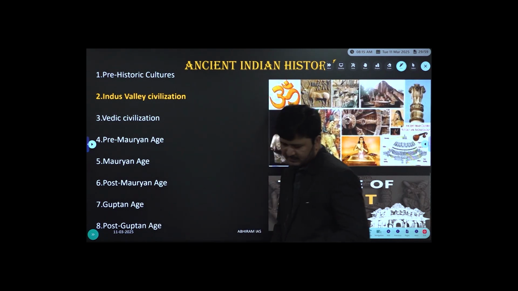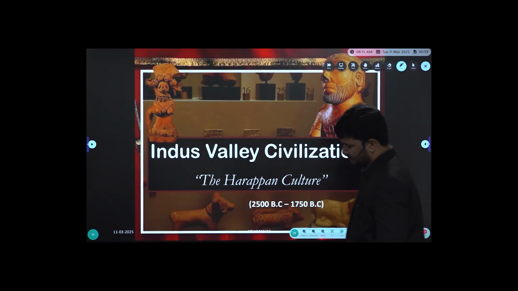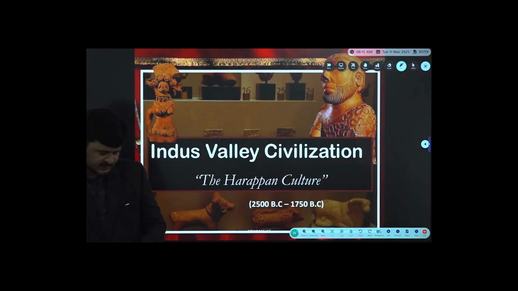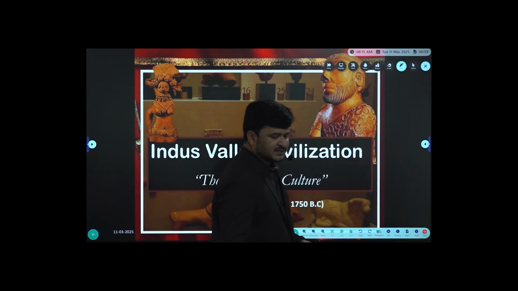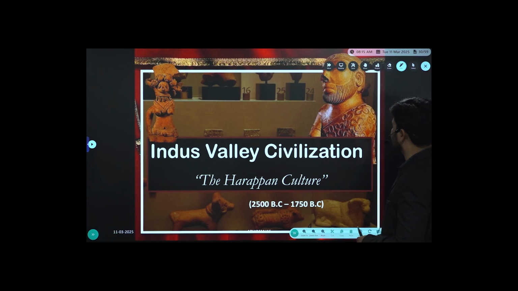Now start with the second chapter, in fact an interesting and important chapter for all competitive exams, including UPSC General Studies Prelims, that is the Indus Valley Civilization, otherwise called the Harappan Civilization, otherwise called the Bronze Age Civilization. We have so many terminologies, so many nomenclatures as far as the civilization is concerned. Right?